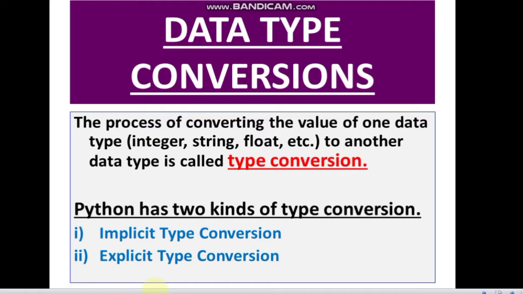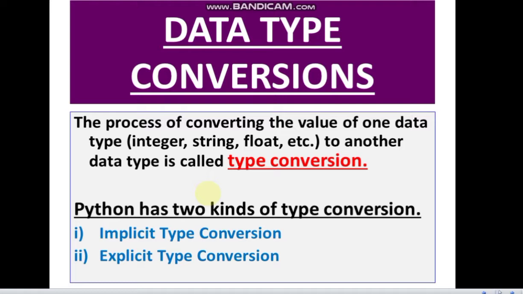Data type conversions. Now what are data type conversions? Data type conversion is the process of converting any value of one data type to another data type. Suppose you have learned the data types integer, string, float. Now you want a particular variable which is of string type to be converted to a float type, or a float type to be of string type, or a float type to be of integer type, or from a string to integer or string to float, like that.